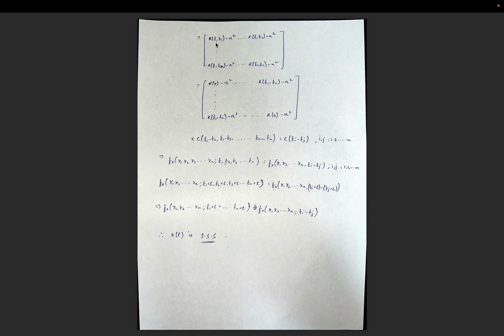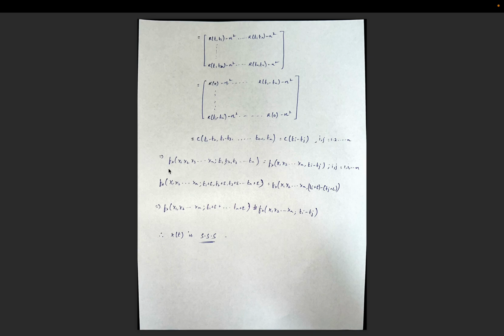Since each autocorrelation depends only on the time difference, the entries become R of 0 on the diagonal, and t1 minus t2, t1 minus t3, and so on for the others. So we can write this as C of ti minus tj for all positive integers i and j.